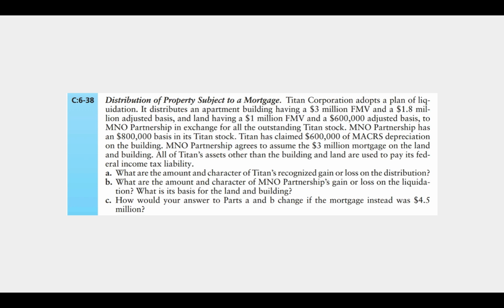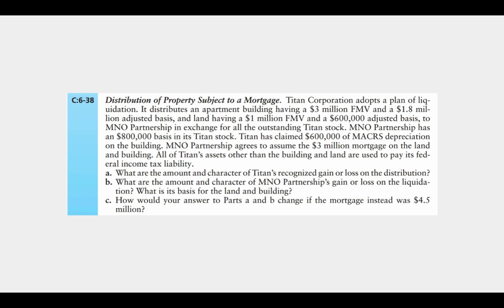And then finally, Part C, how would your answers to Part A and B change if the mortgage instead was $4.5 million? All right, so that's going to change A because the fair market value can be treated as no less than the value of the liability. And the total fair market value is only $4 million, but the liability is valued at $4.5 million.